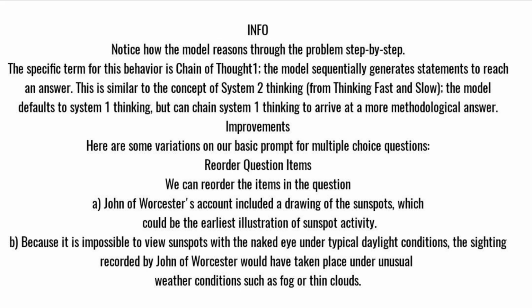Improvements. Here are some variations on our basic prompt for multiple choice questions. Reorder question items. We can reorder the items in the question. A. John of Worcester's account included a drawing of the sunspots, which could be the earliest illustration of sunspot activity. B. Because it is impossible to view sunspots with the naked eye under typical daylight conditions, the sighting recorded by John of Worcester would have taken place under unusual weather conditions such as fog or thin clouds.